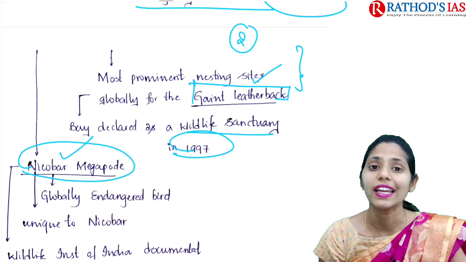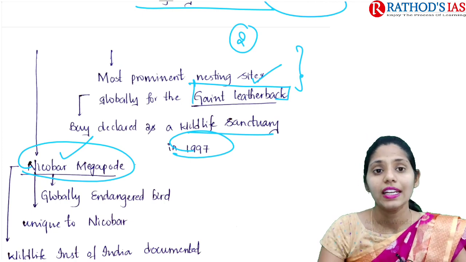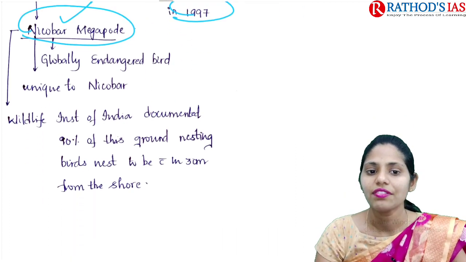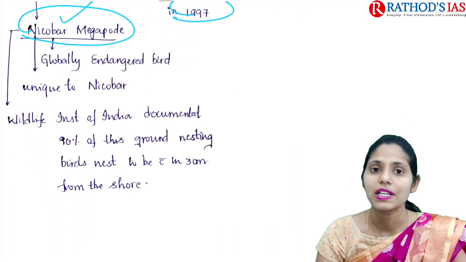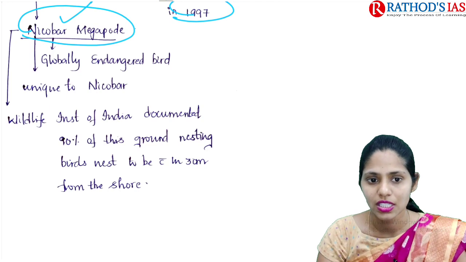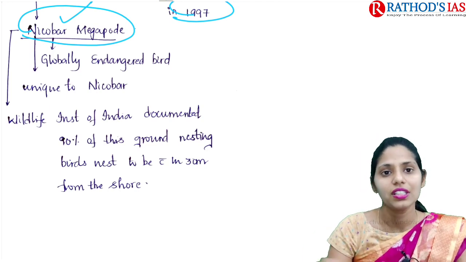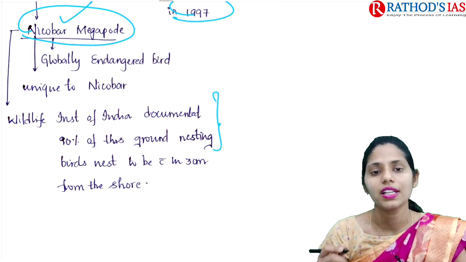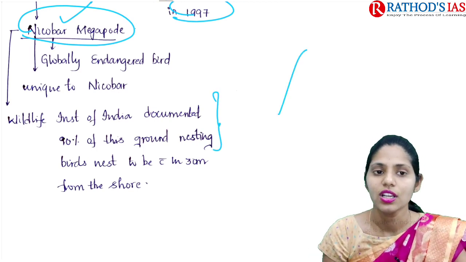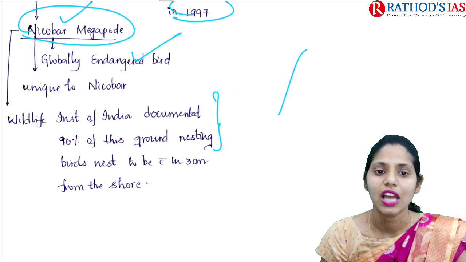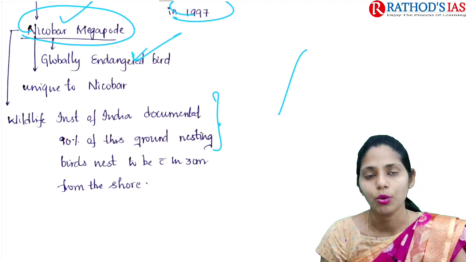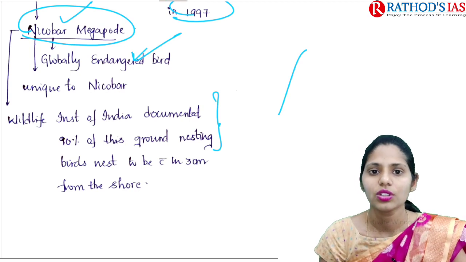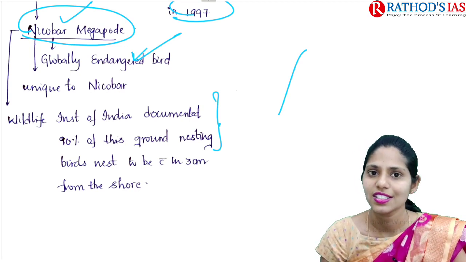It is a globally endangered bird, and it is unique to the Nicobar Islands. The Wildlife Institute of India documented that 90% of the ground nesting of these birds is present within 30 meters from the shore. Because of this, whenever we go for developmental projects along this coastline, it will mainly affect the habitats of the Nicobar Megapode and also the habitats of the leatherback turtles. Okay, so these are some important points discussed in this article.